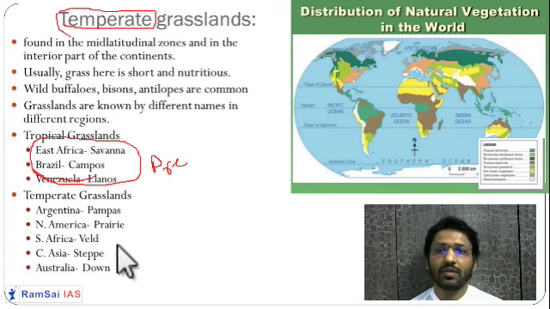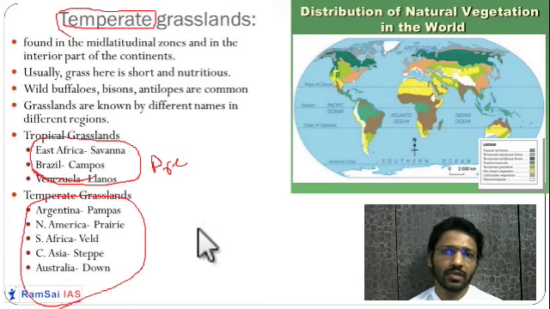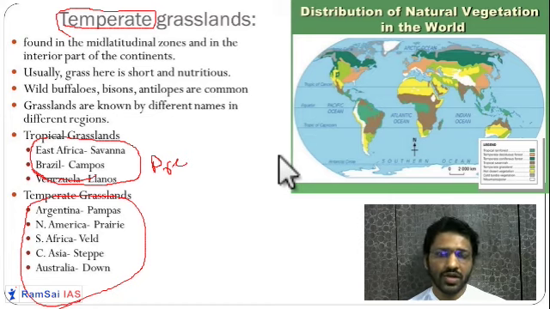And these grasslands are known by different names. So from the prelim point of view, it is very important. In Argentina, it is known as pampas. In North America, it is known as prairies. In Australia, it is known as downs, and veld is what it is called in Africa, and steppe is what it is called in Russia and Central Asia. Getting it?